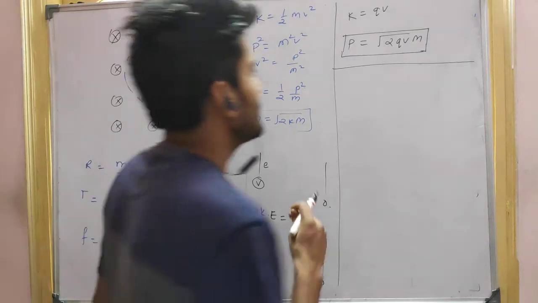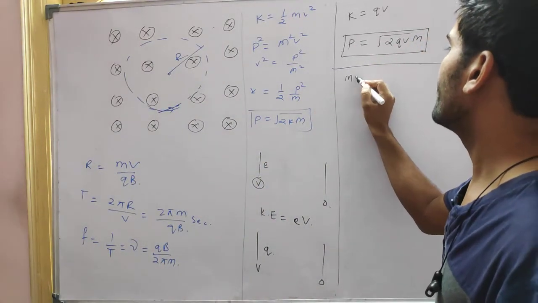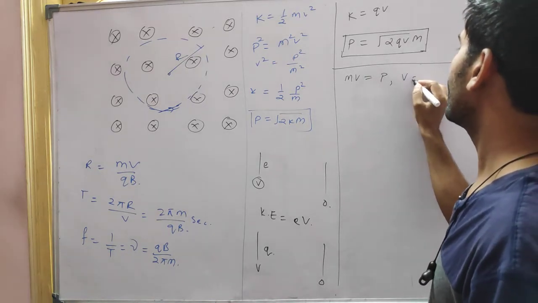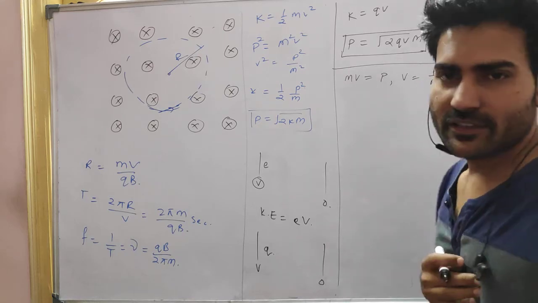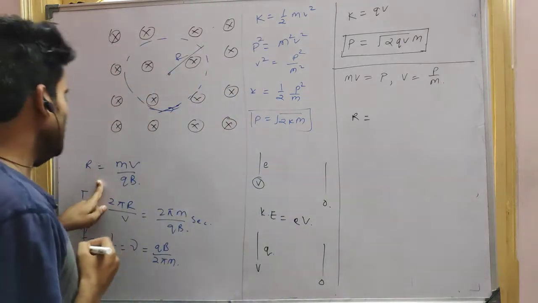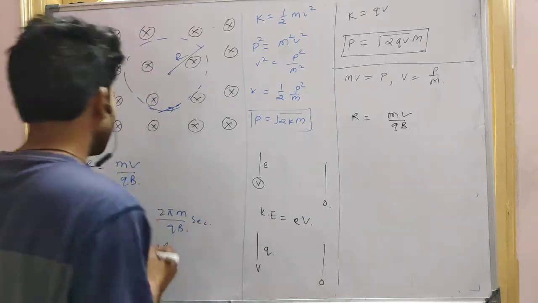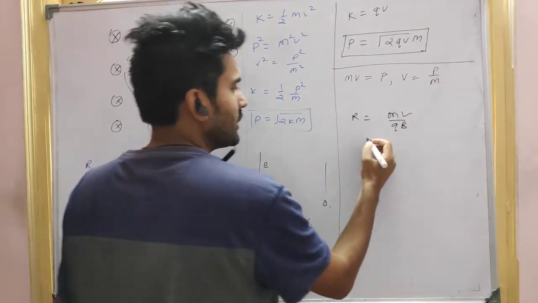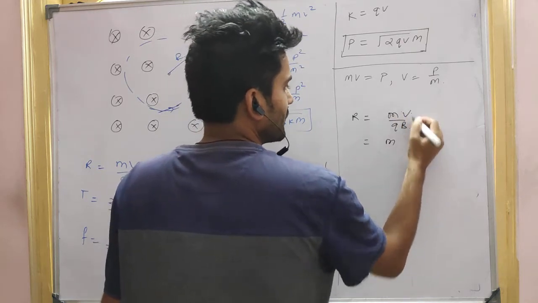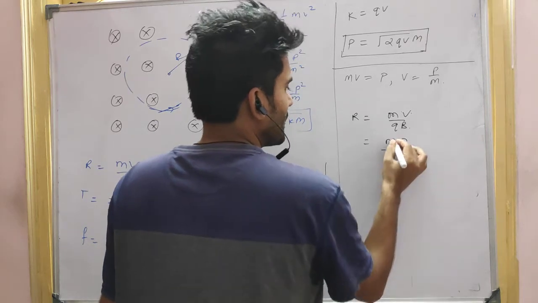So now, guys, tell me, if p is equal to this much, what can we write for m? We know mv is equal to p, right? For v we can write p by m. Yes or no, guys? So what will be the radius value? It is mv by qB, right? So write the value of v here. So that is m times p by mqB. So m and m will be cancelled.